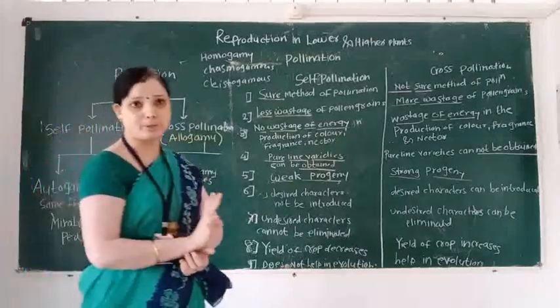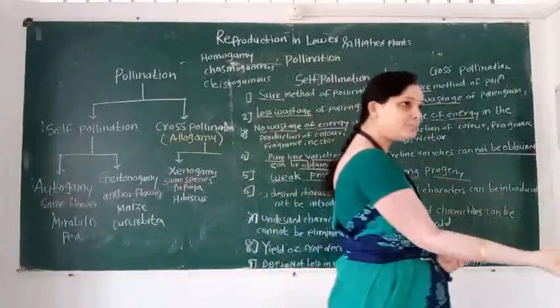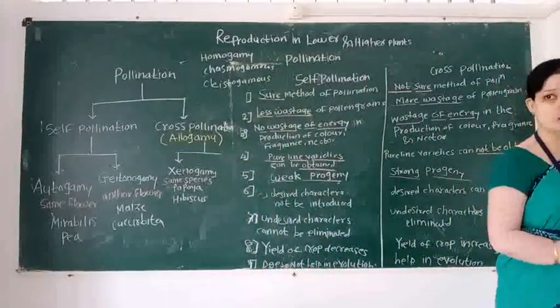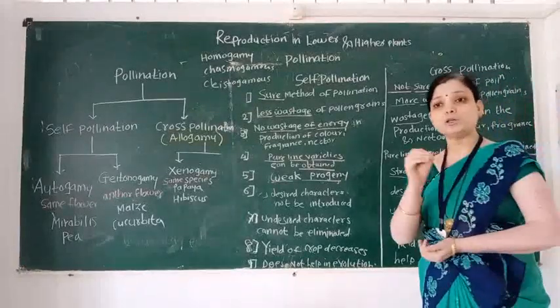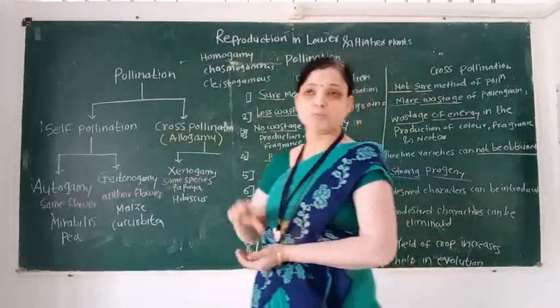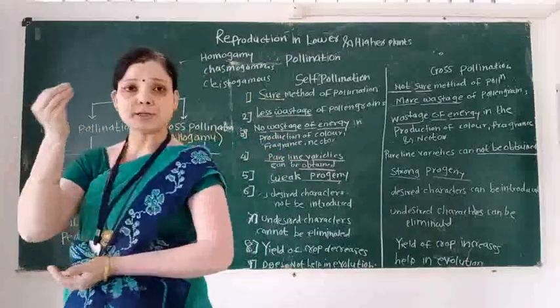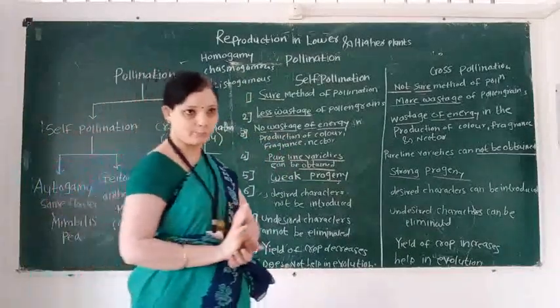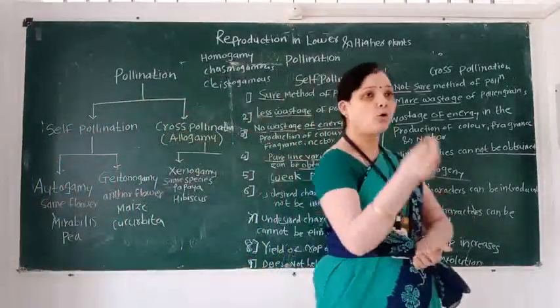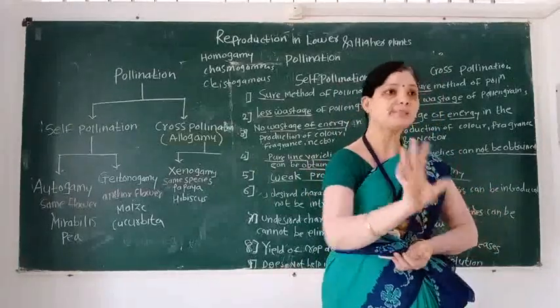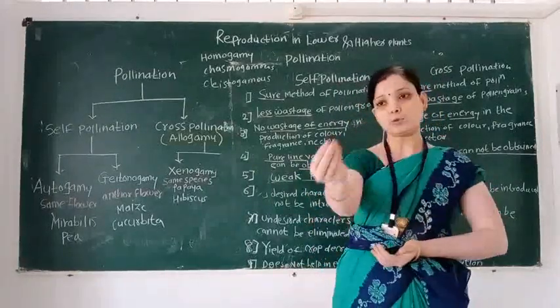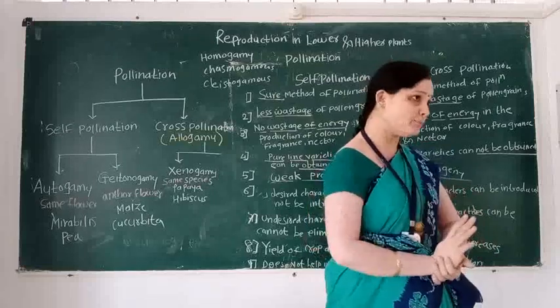What is the major difference between self-pollination and cross-pollination? Self-pollination means pollen grains are transferred from anther to receptive stigma of the same or another flower of the same plant body. This process is known as self-pollination.